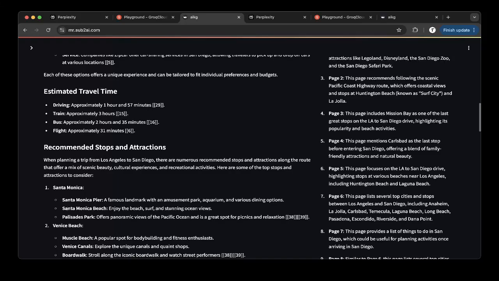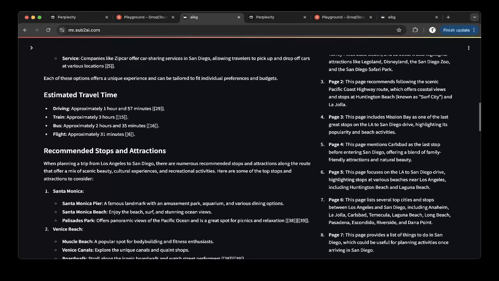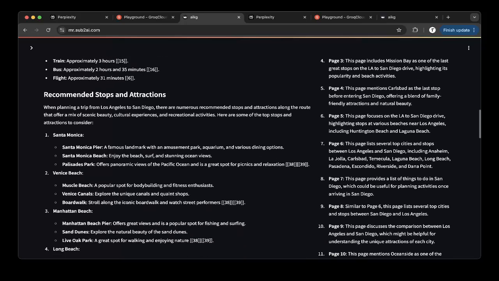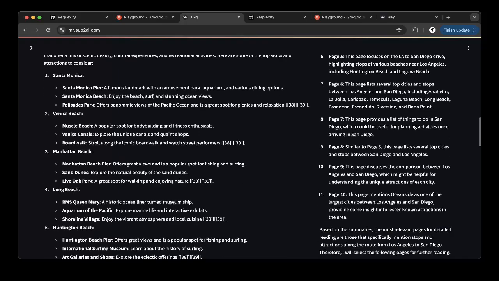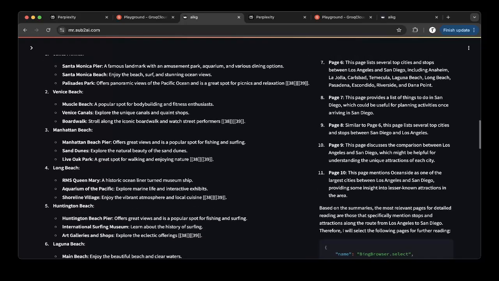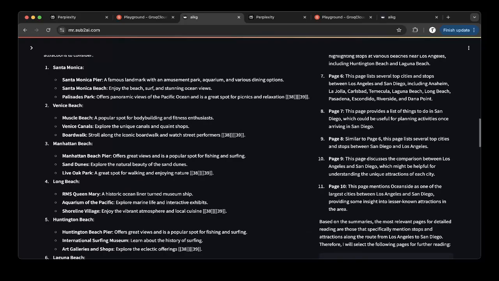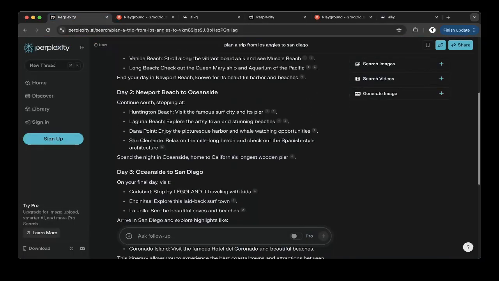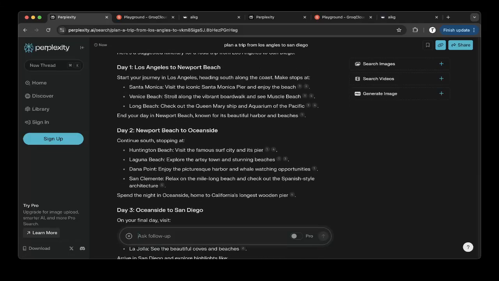And then it also gives you the travel time for each of those options. What are the traveling times? And they also give you a scenario of what you can visit, so recommended stops and attractions. It's very similar to Perplexity, but just a different layout. These are laid out one by one, but Perplexity had a group, right? So group options, which is nice.